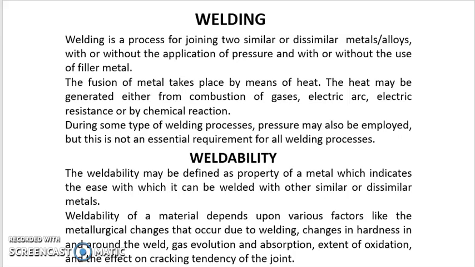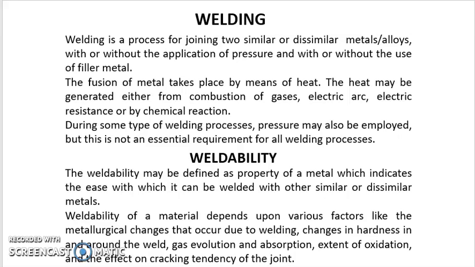Till now we have studied various processes such as casting and forging. All these come under the primary manufacturing processes. Now we will be covering welding. Welding is a secondary manufacturing process. As you recall, primary manufacturing processes refer to processes such as casting and forging. Secondary manufacturing processes are those which require a preformed blank which has already been prepared by a primary manufacturing process, and secondary manufacturing processes include welding, machining, riveting, etc.